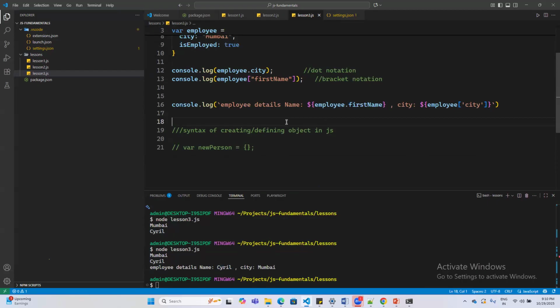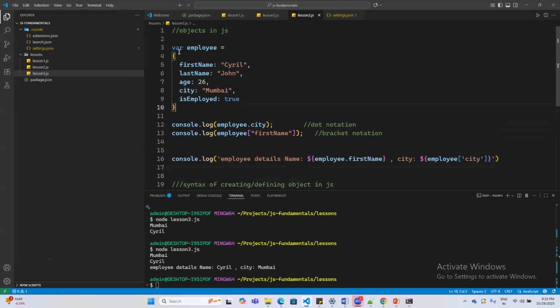So that's all. I think we'll stop here because I don't want to take more complex topics, because that will take another 10 or 20 minutes. Any questions here with object creation in JavaScript or defining objects in JavaScript?